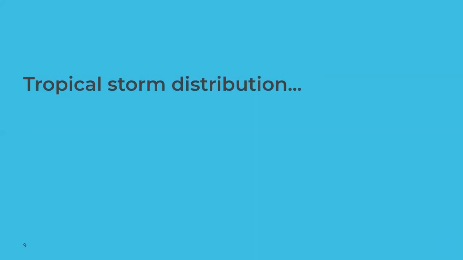So we're now going to find out about tropical storm distribution. What we mean by that is the way in which tropical storms are spread out across a geographical area, so on a global scale. They don't affect everybody across the world. They happen in certain places. So we're going to find out where those places are.